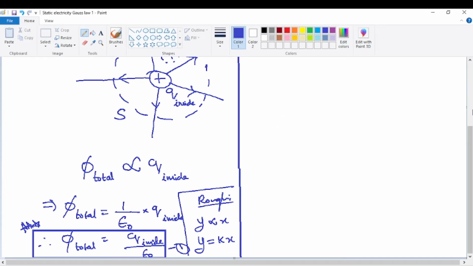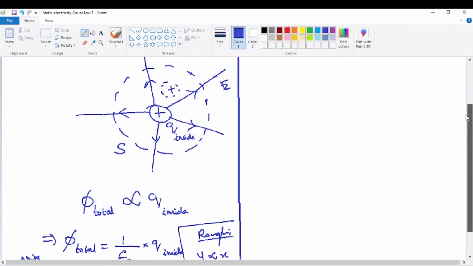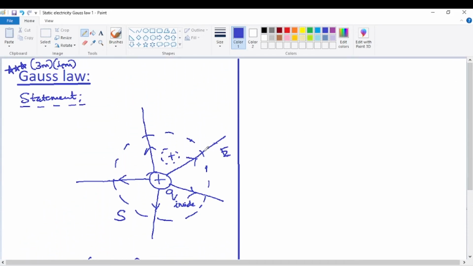So now consider this very small simple thing. The total electric flux is nothing but the total number of lines of force, from the first definition of electric flux. Now I'm making the diagram simple, taking a very simple original form. So just see here, the total charge inside is Q inside. It can be anywhere, it doesn't matter. We have already seen the reason for this from the diagram, in the proportionality relation.